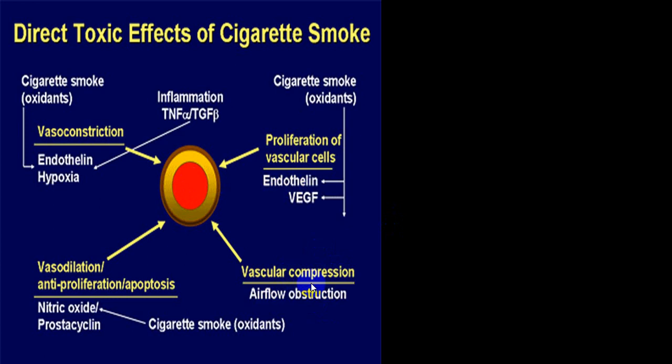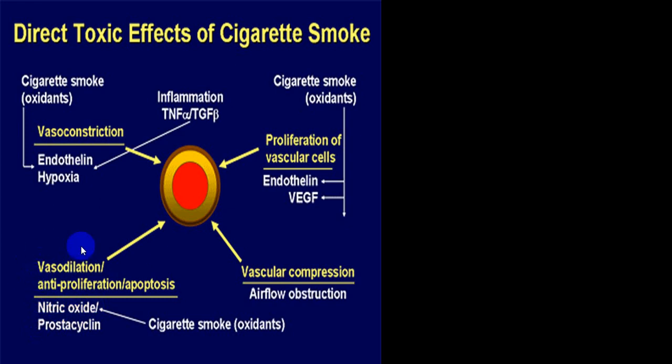Vascular compression will reduce airflow and there will be airflow obstruction. Oxidants in cigarette smoke will also inhibit nitric oxide and prostacyclin, which have anti-proliferation and apoptosis effects. So it will inhibit these nitric oxides, which are vasodilators.